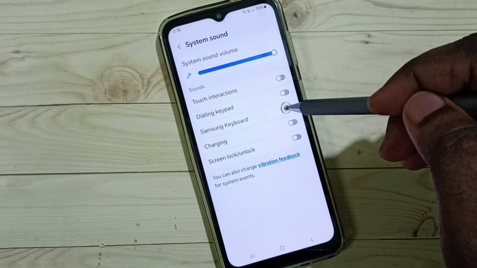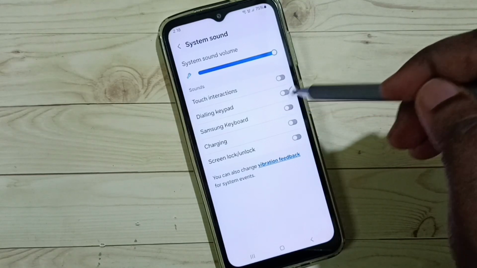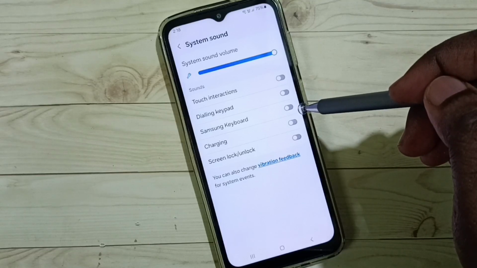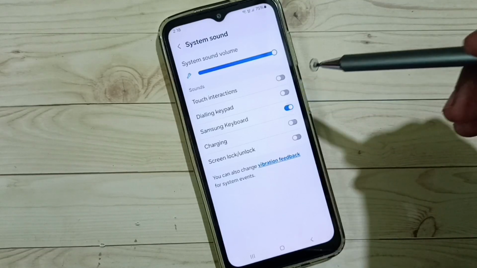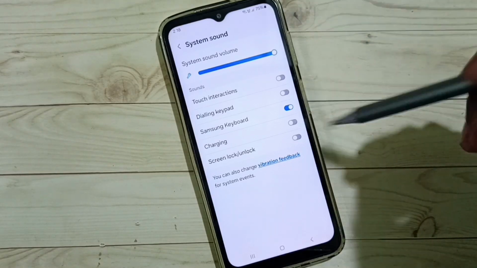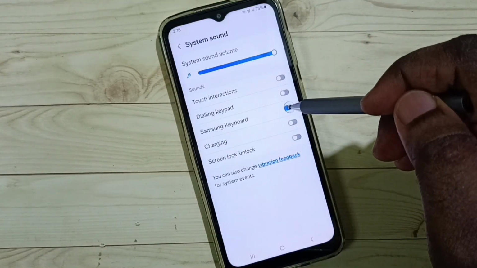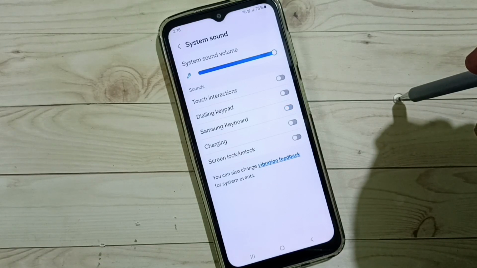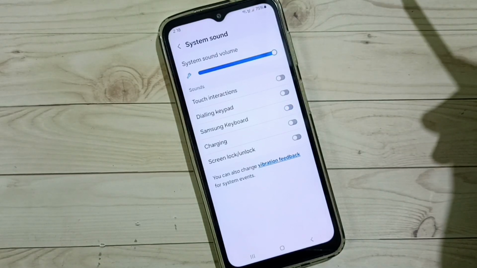We can see right now Samsung keyboard sound has been disabled. I am going to enable it. We can tap here and enable Samsung keyboard sound. Later, if you want to disable, again come here, then tap here and disable Samsung keyboard sound. So this way we can enable or disable Samsung keyboard sound.